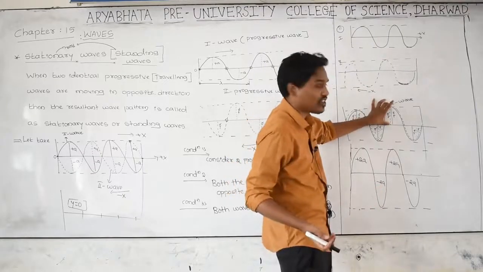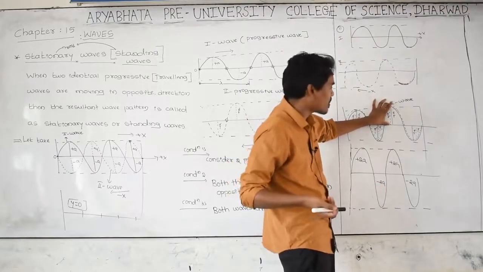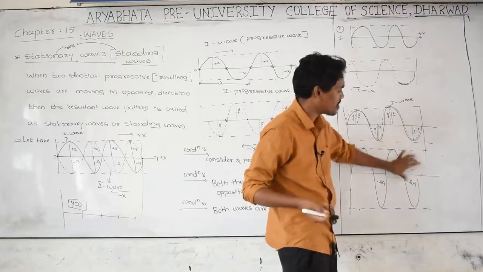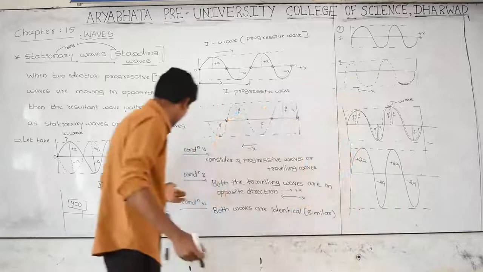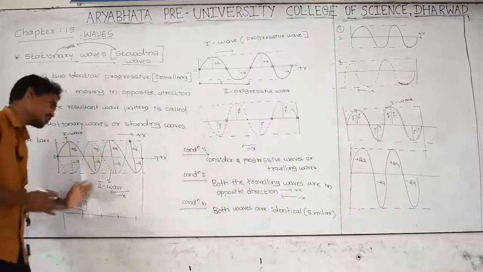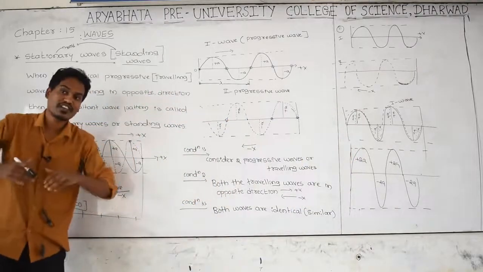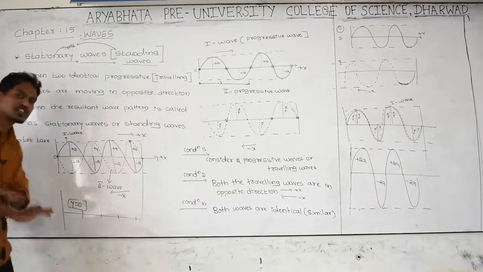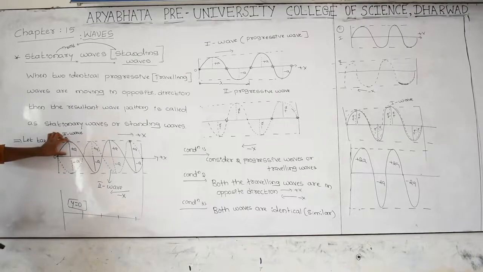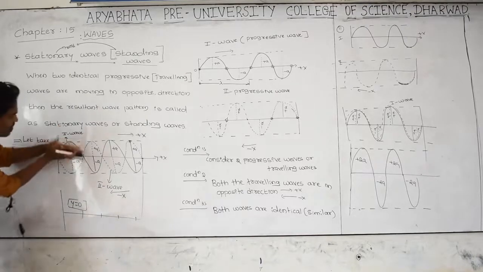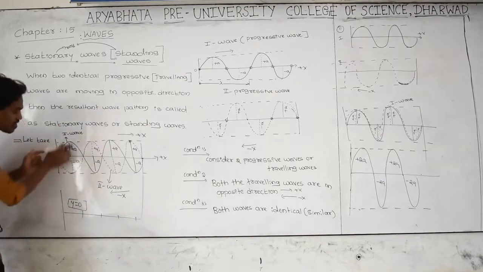Plus A, crest of first wave, crest of second wave, plus A becomes plus 2A, minus A becomes minus 2A. Here the wave energy becomes double. But here the wave gets cancelled. This is also a possibility, that is also a possibility. Wave energy can become double, or wave energy can become zero. Here displacement is zero: plus A, minus A, crest of the first and trough of the second cancelled, and plus A minus A gives zero displacement.